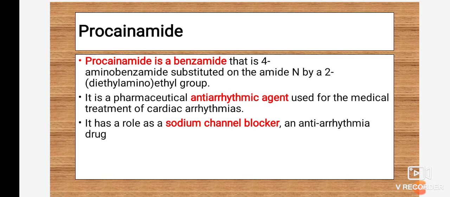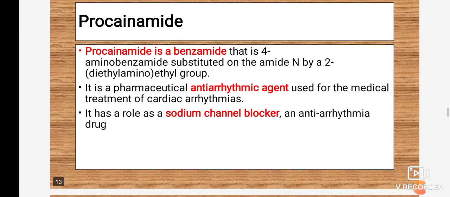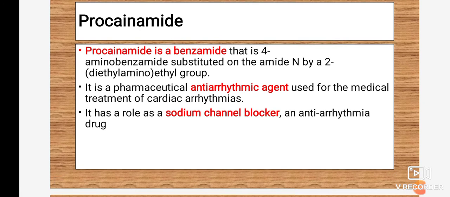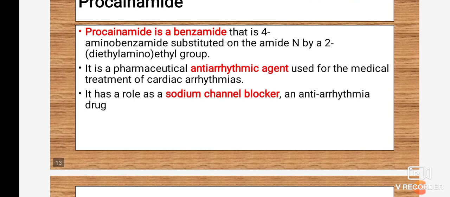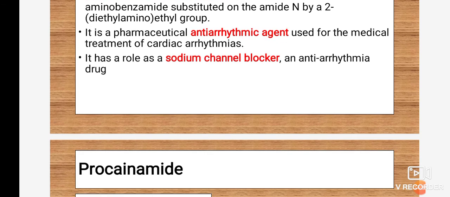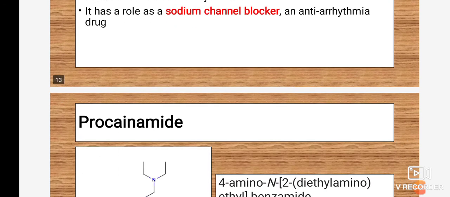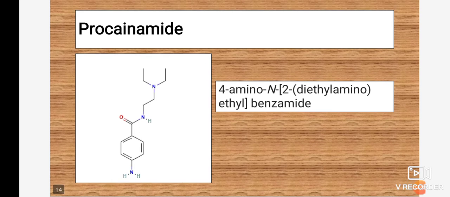An important point related to procainamide is that it is a benzamide derivative, a 4-amino benzamide substituted on the amide nitrogen. An amino group is present on the benzamide ring. It has a role as a sodium channel blocker, and it is also an antiarrhythmic drug. So this is the structure of procainamide.